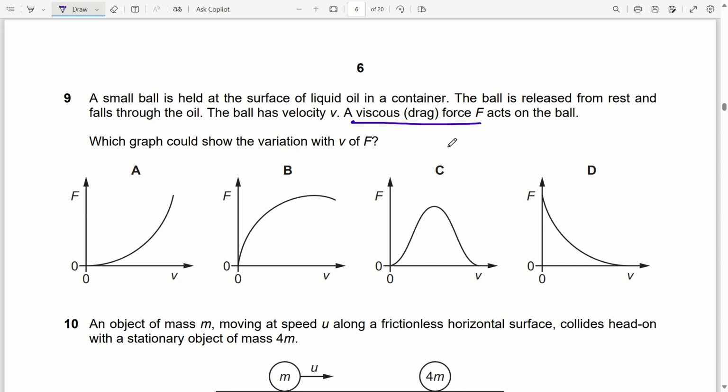So the viscous force is increasing. This option will be wrong because here the speed is increasing and force is decreasing. And in this one we can see it is increasing then decreasing. Here also we can see it is increasing then decreasing. So option A is the correct one.